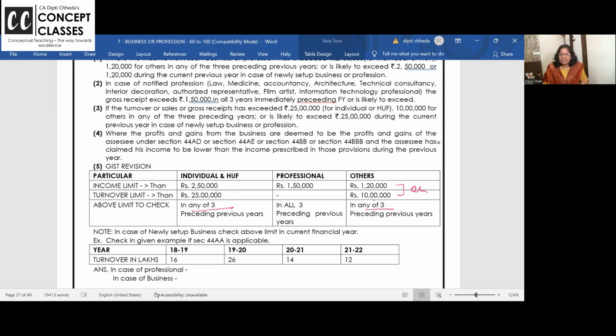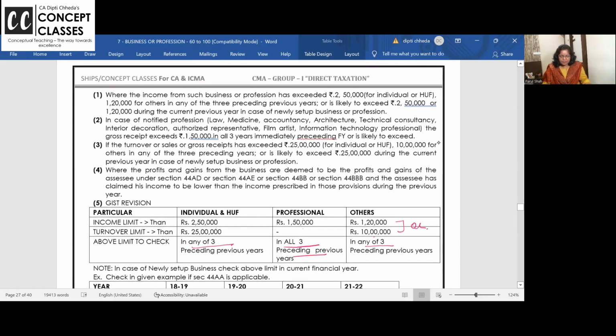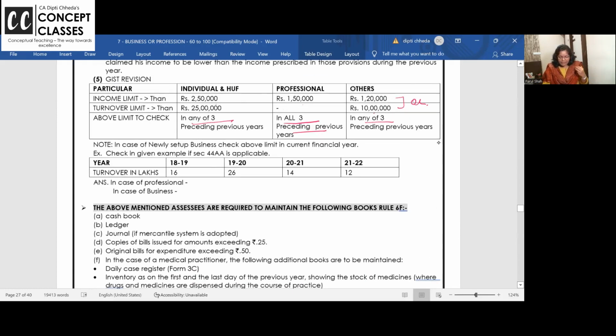Suppose you are a professional. If your income exceeds 1,50,000, turnover there is no limit. In all the 3 preceding years, if your income exceeds rupees 1,50,000, maintain books of accounts. Clear to all of you? Right. All right. And once I say, yes ma'am, now I'm falling in this condition.